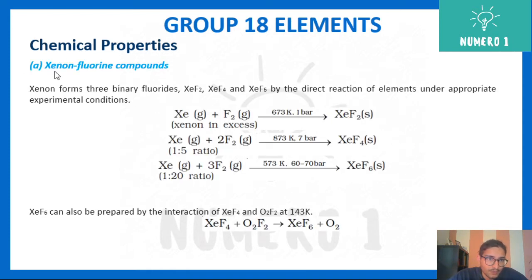So chemical properties, xenon fluorine compounds. You can see xenon forms three binary fluorides, XeF2, XeF4, XeF6, by direct reaction with elements under appropriate experimental conditions. You can see the temperature is 673 Kelvin. At higher temperature, XeF4; at a little bit lower temperature but very high pressure, XeF6. So they require extreme conditions to react. Also you can see the ratio, xenon in excess, 1 is to 5 ratio, 1 is to 20 ratio.